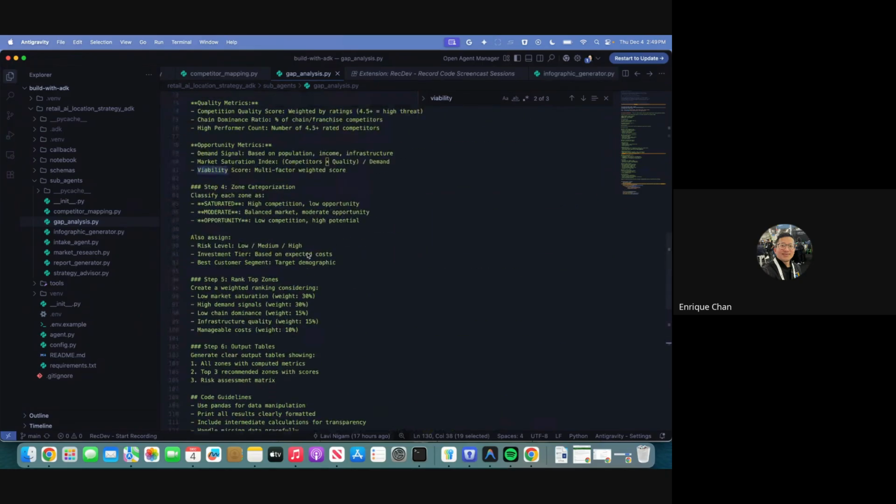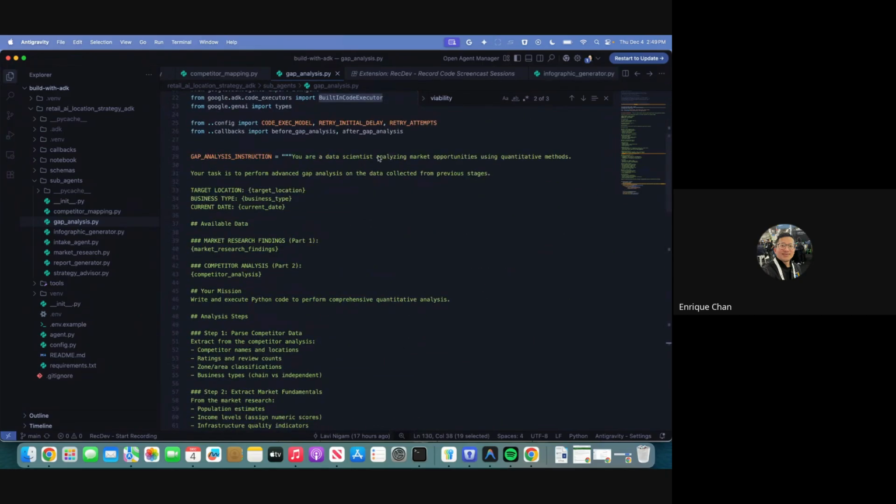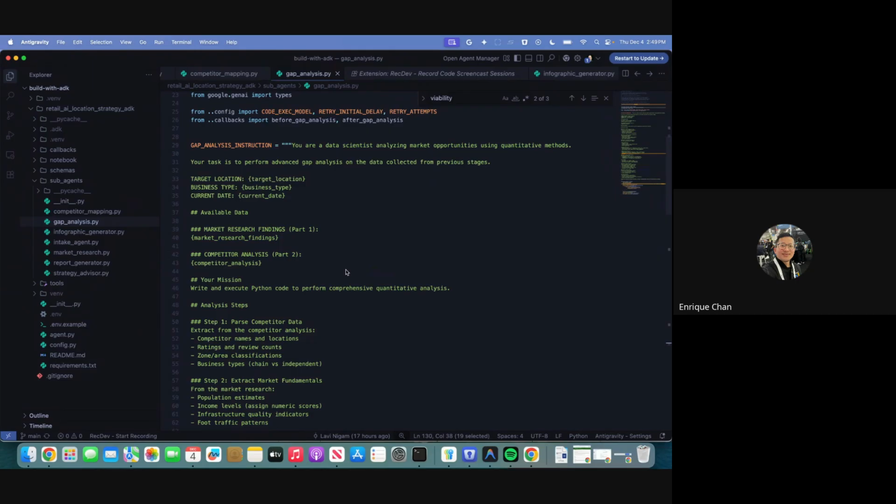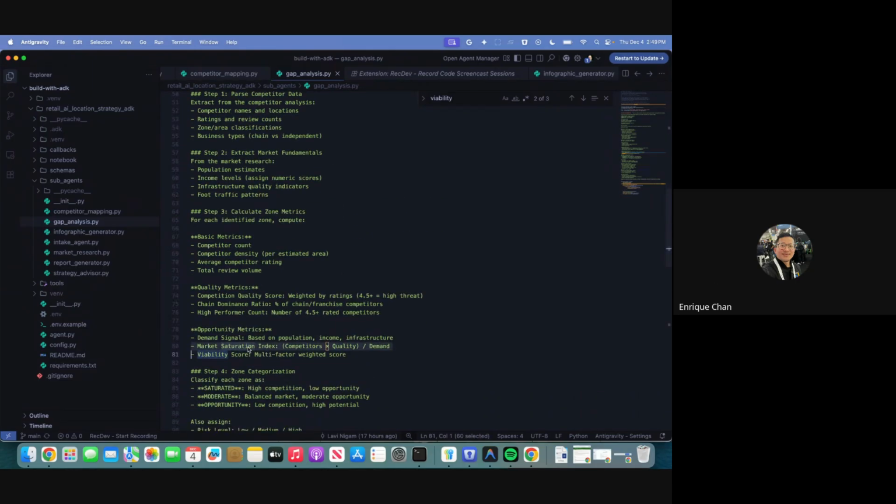In the system instructions, we actually specify this to be a data scientist in order for it to calculate complex metrics like saturation index as well as viability code using Python, specifically asking for pandas calculations.